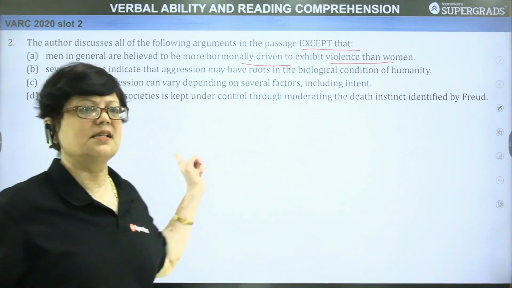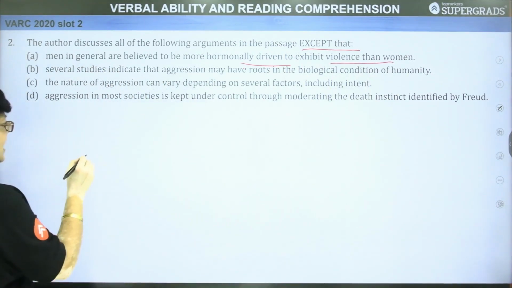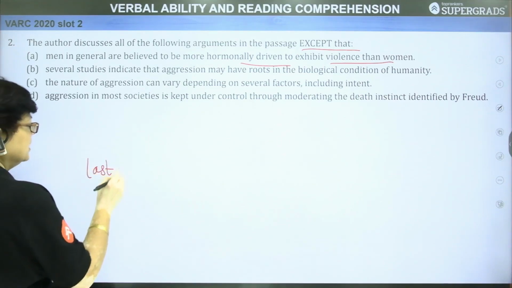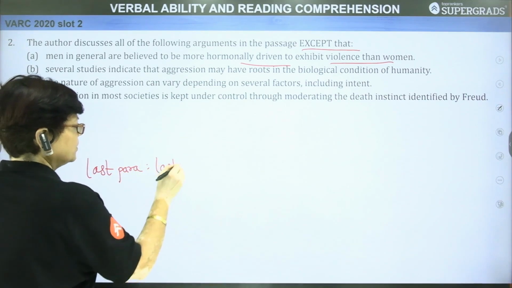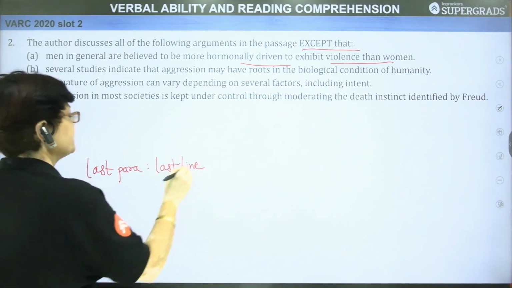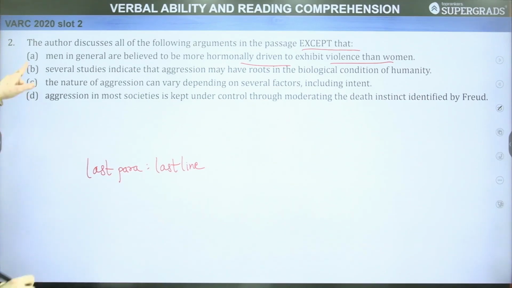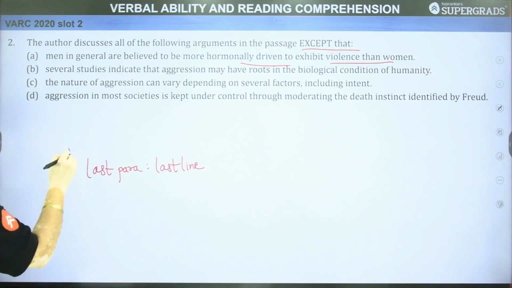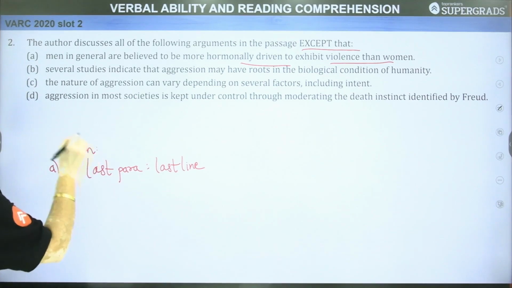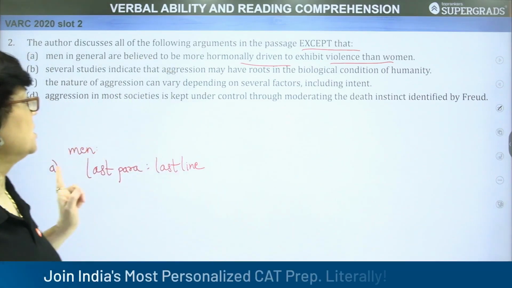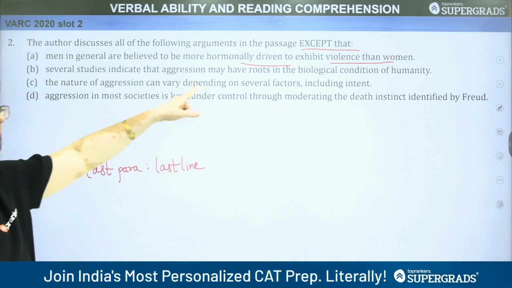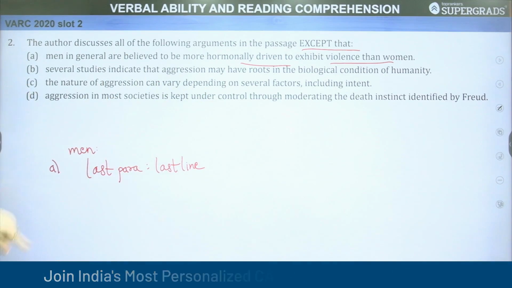This we had just now studied in the second slide, the last paragraph, the last line. Increased levels of this hormone, testosterone, have been found in men as compared to women. So this has appeared in the passage.